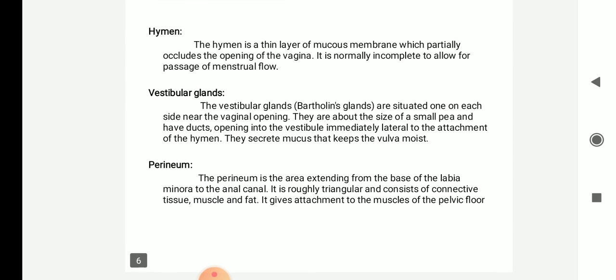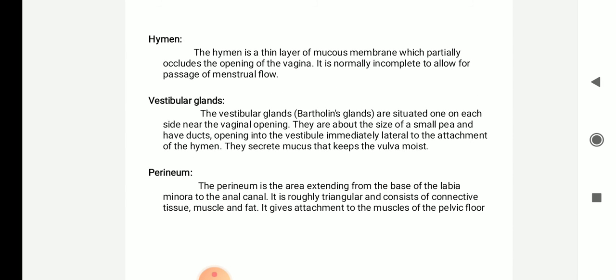Next is the hymen. The hymen is a thin layer of mucous membrane which partially occludes the opening of the vagina. It is normally incomplete to allow the passage of menstrual flow. The hymen is used for virginity testing: if the hymen is present, the girl or female is said to be a virgin, and if it is absent, she is said to be away from virginity. The hymen is the thin layer of mucous membrane present at the base of the vagina.